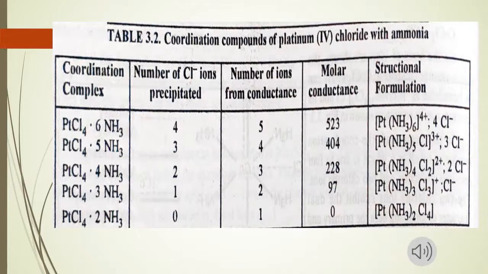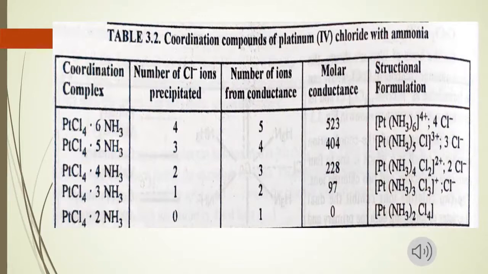So in example number 1, the number of ions is 5: 1 is complex ion and 4 chloride ions. As all chloride ions are present outside the coordination sphere, this can also be confirmed when we react this complex compound with aqueous silver nitrate, it gives 4 moles of silver chloride precipitate, and thus the number of chloride ions precipitated is 4. And the total number of ions which show the conductance is 5: 1 is complex and 4 chloride ions.